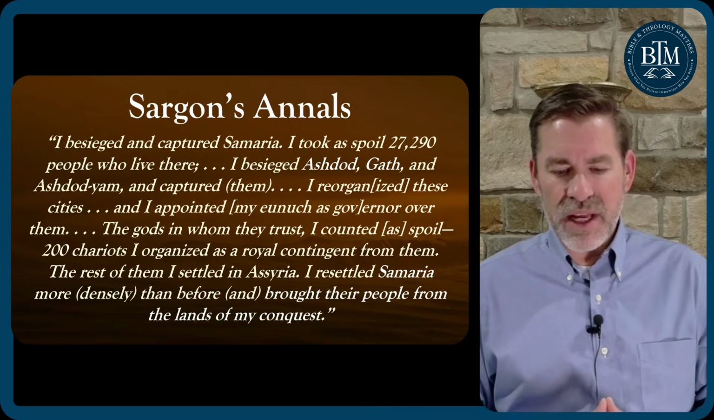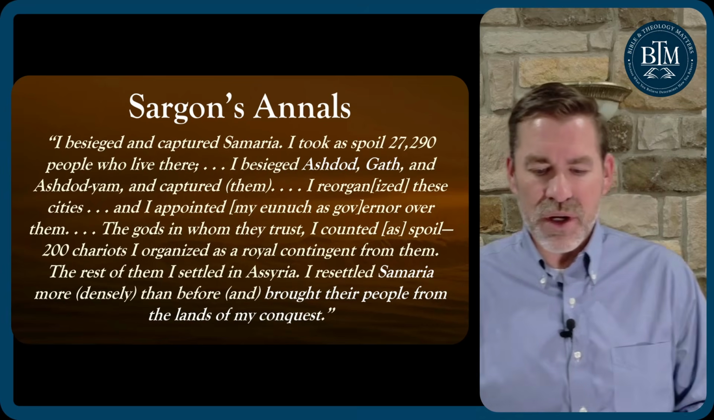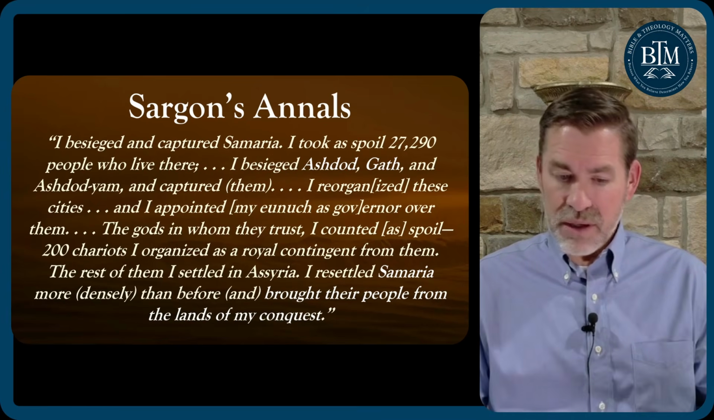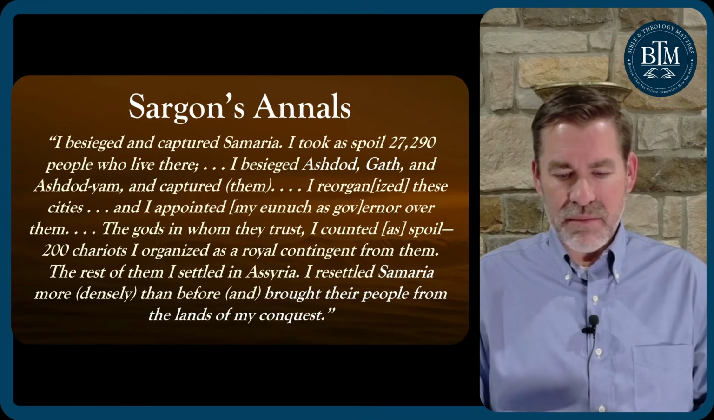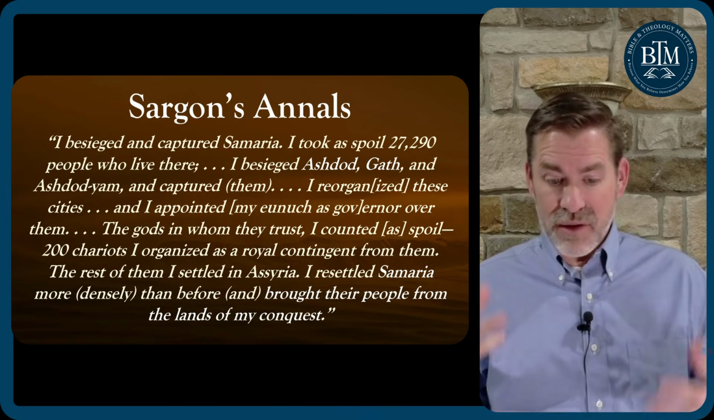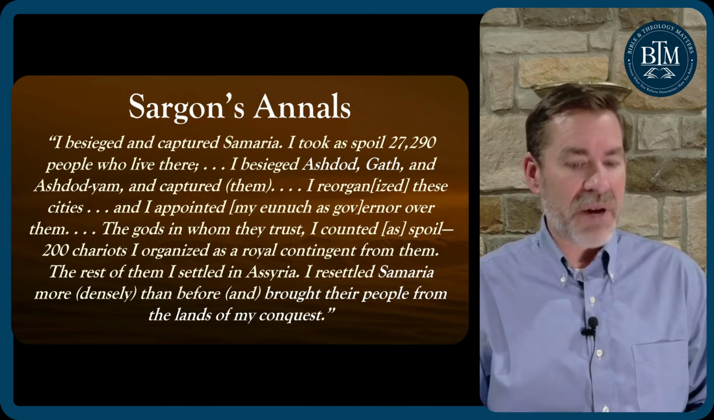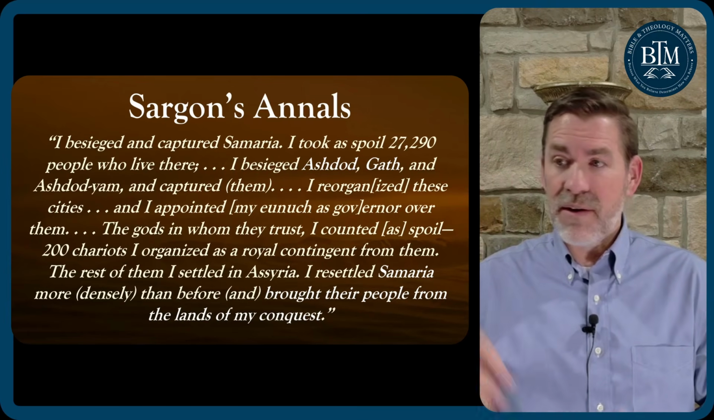The gods in whom they trust I counted as spoil, 200 chariots. I organized a royal contingent from them. The rest of them I settled in Assyria. So he took them, these from Samaria, and settled them in Assyria. I resettled Samaria more densely, so many more people than before, and brought their people from the lands of my conquest. So he's talking about destruction, taking people from Samaria, right?